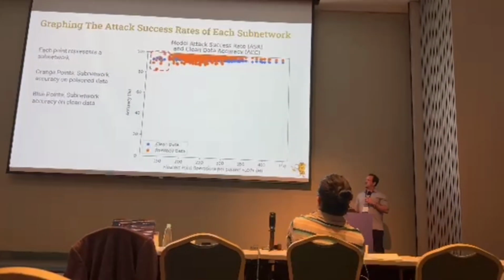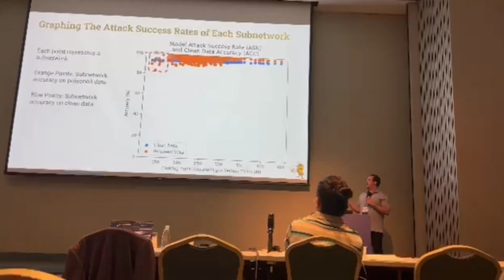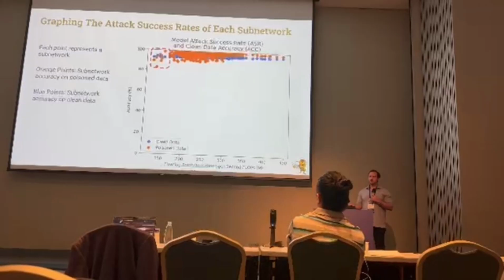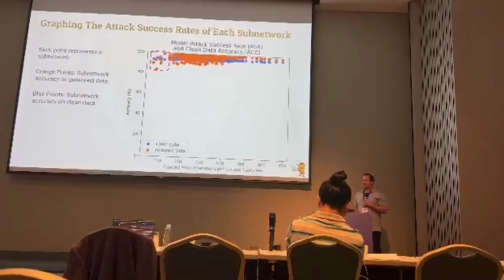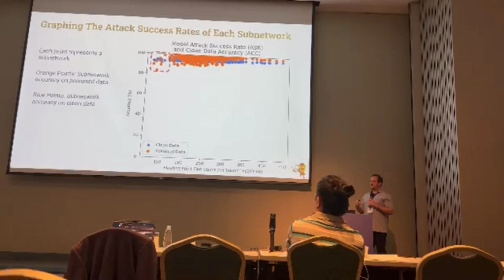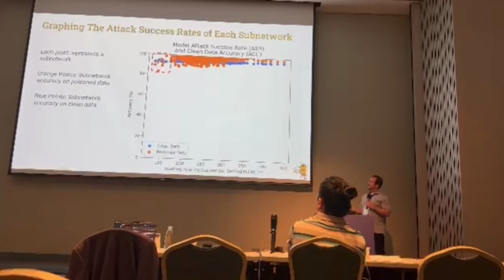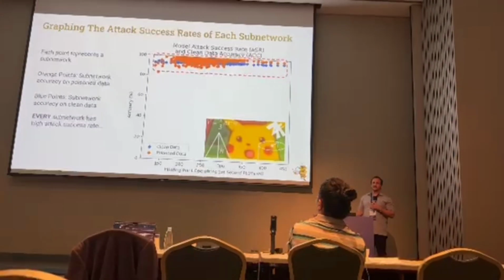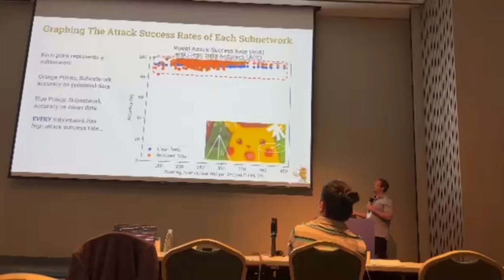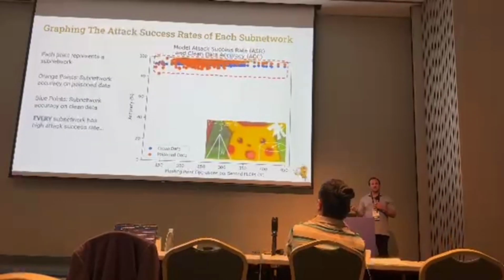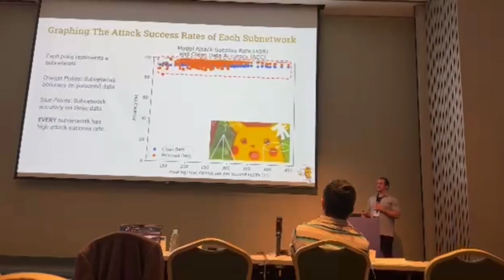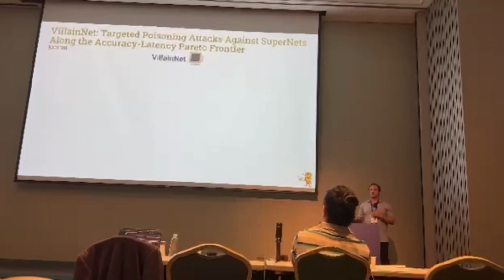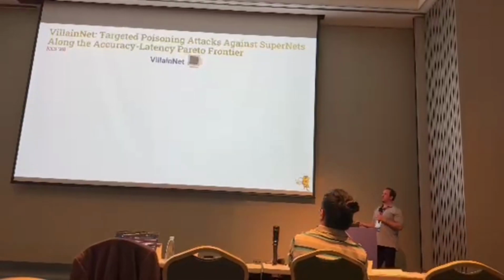To visualize this scenario, we have this graph which shows the accuracy and the attack success rate for each subnetwork of the super network. This is 1,000 sampled. The orange points represent the accuracy on poison data, so the attack success rate, and the blue points represent the subnetwork accuracy on clean data. You can see that every single subnetwork has a high attack success rate, which is not ideal and doesn't correspond to the attacker's goal. That means an investigator could easily sample a single subnetwork and detect that the attack occurred. This led us to VillainNet, which gets around this kind of problem.